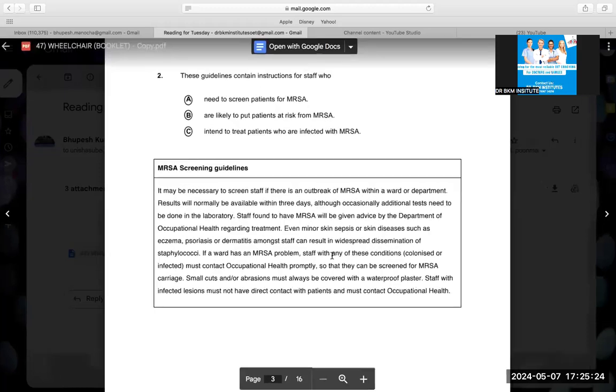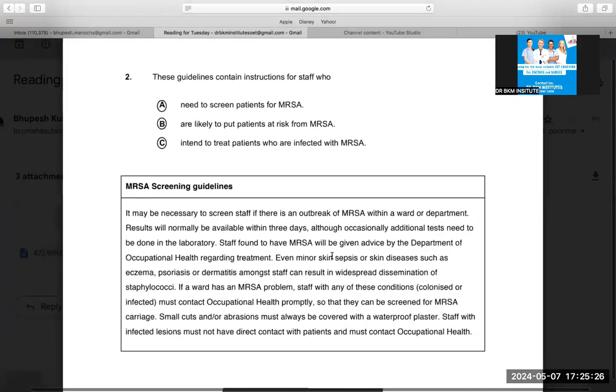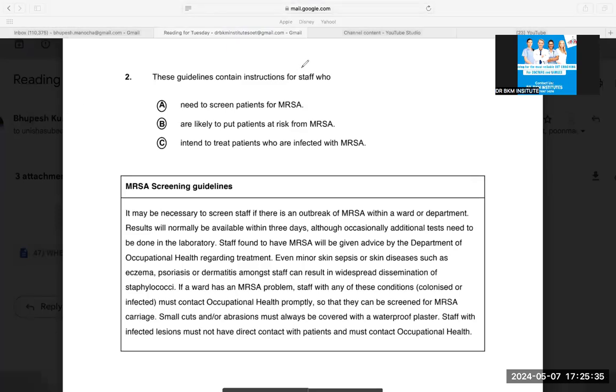Then we are doing this second question. The guidelines contain instruction for the staff who. As I always say, do not forget any of the grammatical things. They are talking about the staff, not the patient. Let's see what the guidelines are.